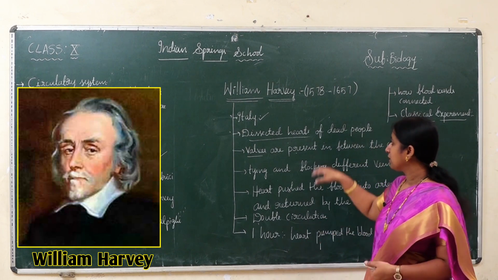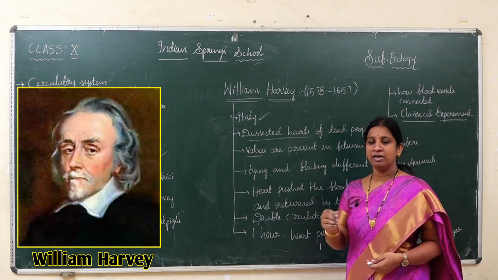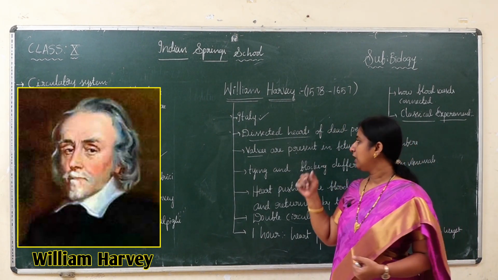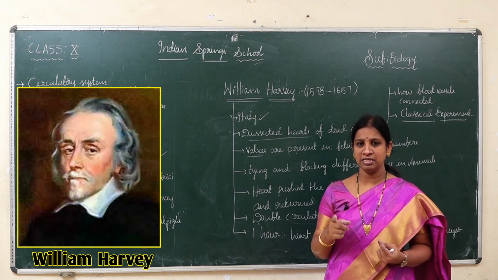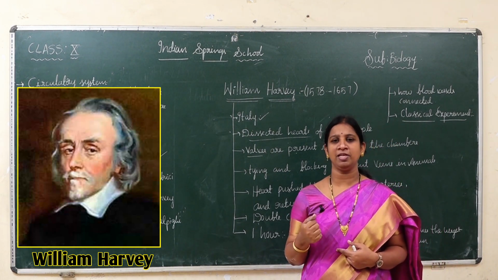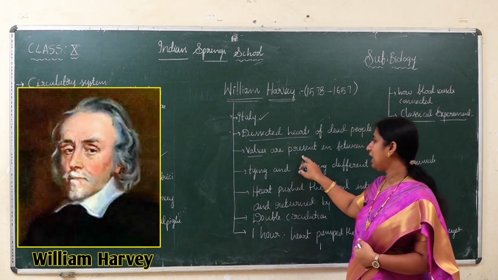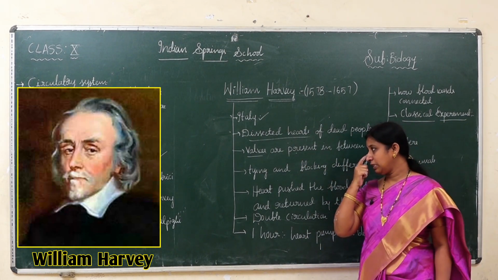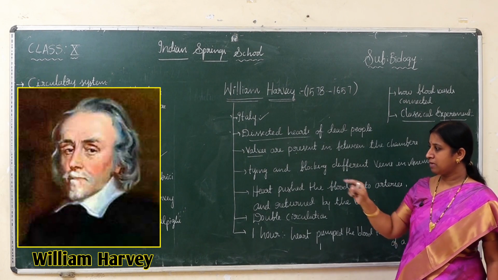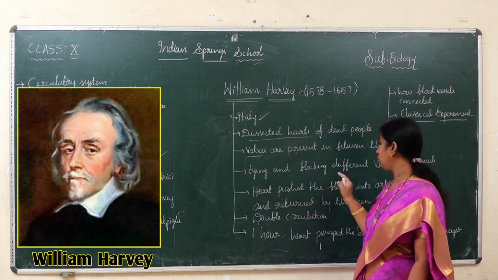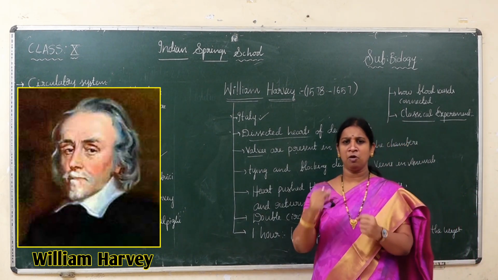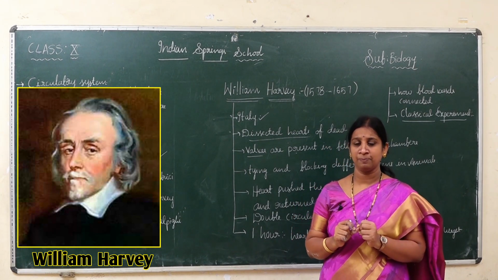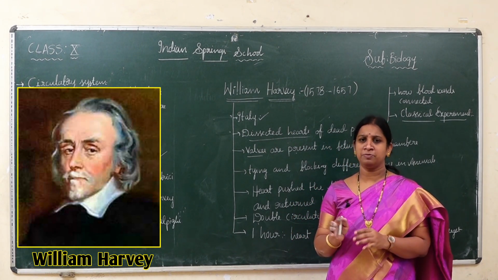But William Harvey discovered valves present inside the heart. So now you can understand that valves are present not only in the veins, they are also present in the heart. That was discovered by William Harvey, and like his master Girolamo Fabrici, he also tied and blocked the different veins, and he noticed many observations.